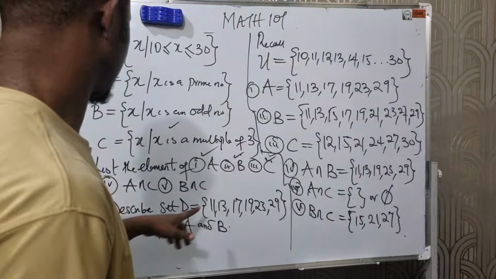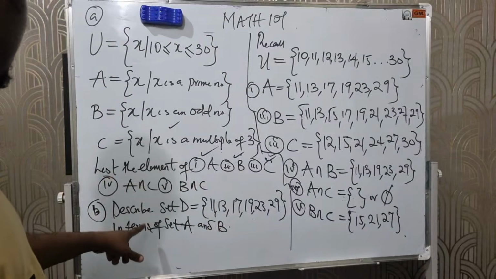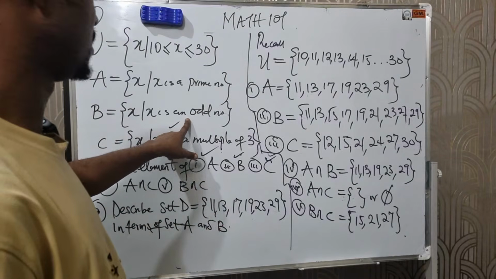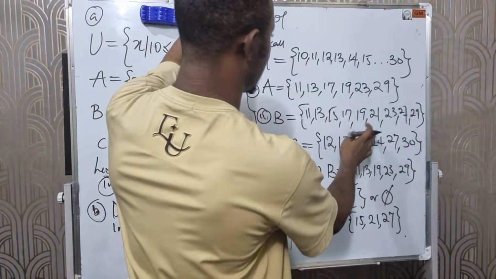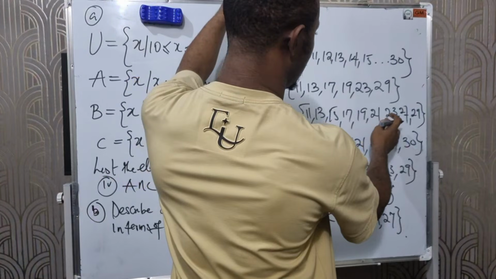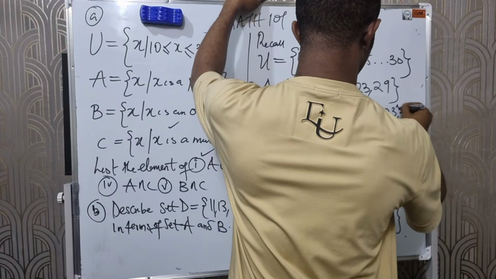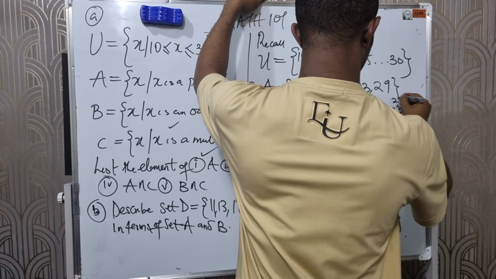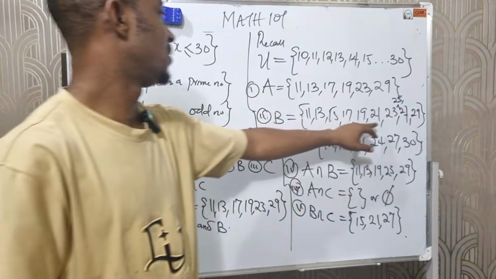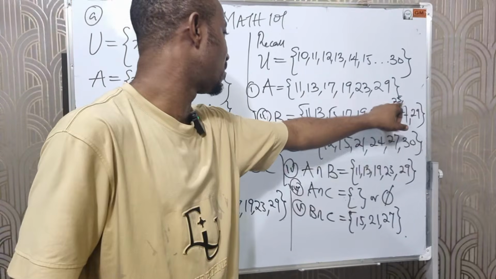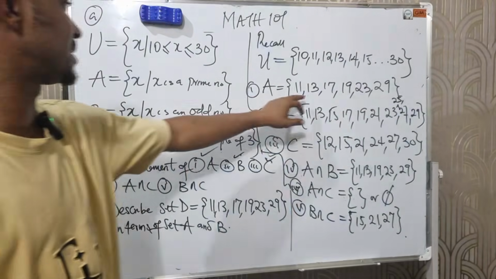Okay, let me verify something. Set B, we are told that set B is what? Odd numbers. Odd numbers there are what? 21, 23, and we are meant to have 25. Thank you. Please include 25. That is an error from my own side for B. We have 21, 23, 25, which is an odd number. So I've included it. Let's take again. Prime numbers. Okay, this is correct.